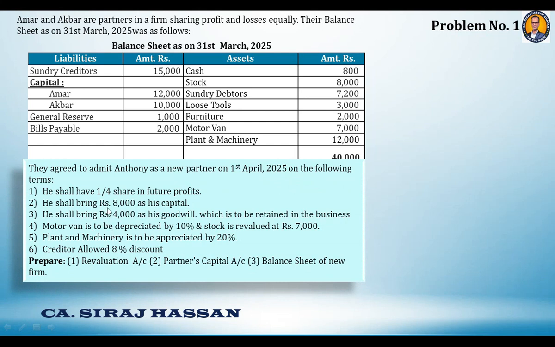Anthony is going to be admitted on the 1st April 25. Anthony will bring 8,000 rupees capital, 4,000 rupees goodwill which will be retained in the business. Motor van will be depreciated by 10%. Stock will be revalued at 7,000. Plant and machinery to be appreciated by 20%, and creditors will allow 8% discount.